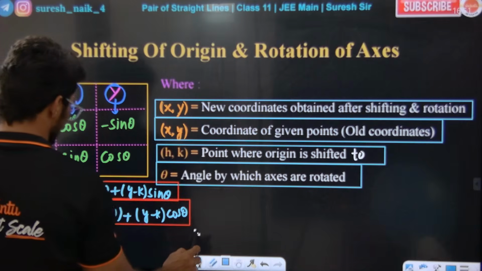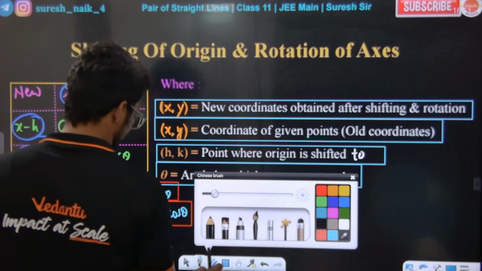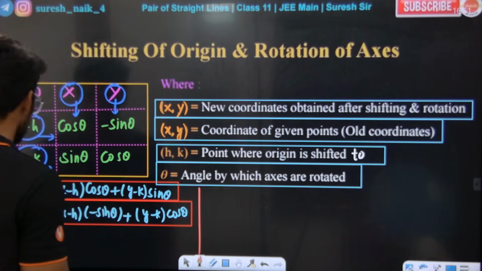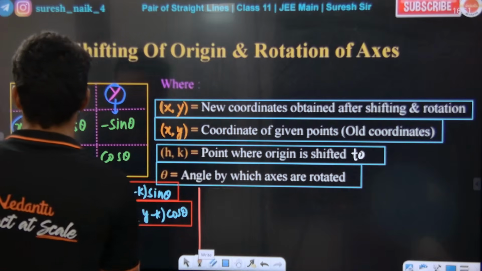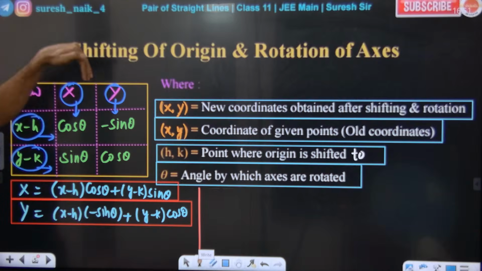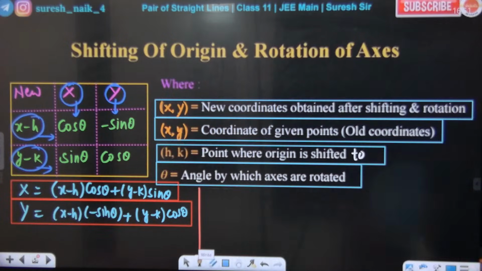Listen, class. One more thing: for small x and small y, we need to go in the side direction. Check, for small x, small y, you need to move this direction. Like capital X, we are coming this direction. This direction means this into this plus this into this. Capital Y means this into this plus this into this. Hope everybody is clear. Sir, if we apply the shortcut, we will definitely get the answer.